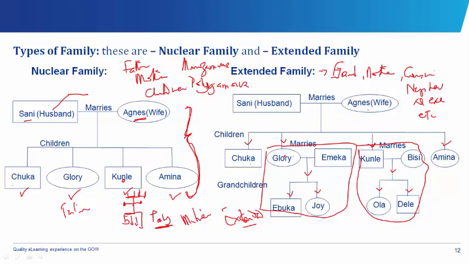Then the children, all of them, Chuka, Glory, Kunle, and Amina. What do you expect from you as a child? To run errands, respect and obey your parents, wash plates, clean the surroundings, help your mother during cooking. Then you have to learn and socialize very well, the moral lessons and also acculturation. Then also the family as a whole, what do you expect from families? To produce children, to take care of its members, and the family is expected to socialize the children, and also perform economic functions like provision of food and money.